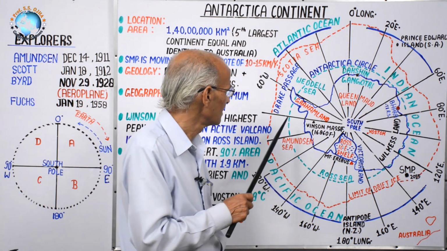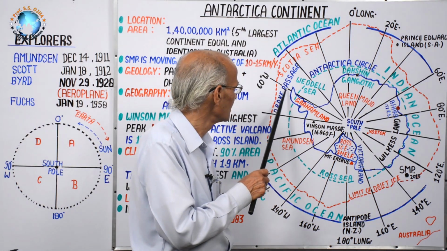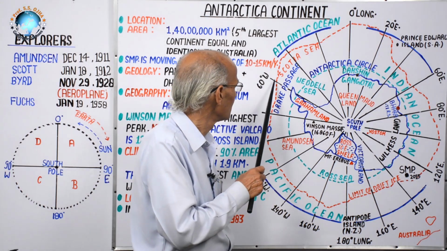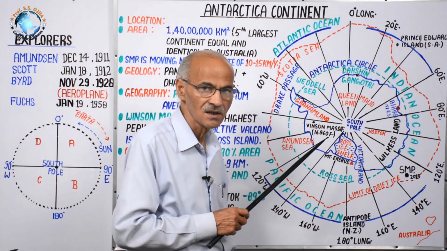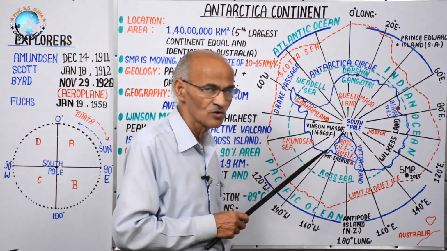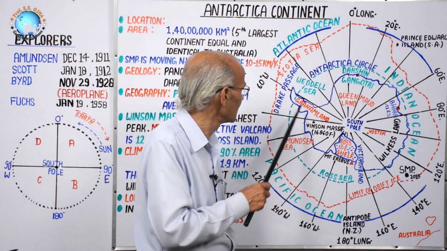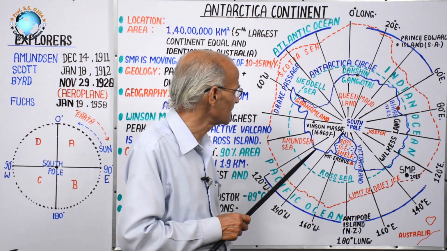And here, this is Graham Land. Just to its north, you will see South America's Cape Froward and Cape Horn. These two capes are closely set, which also explains the disintegration of Pangaea.